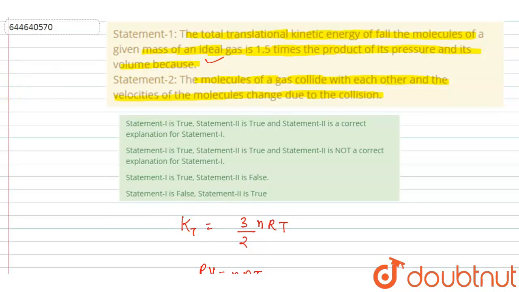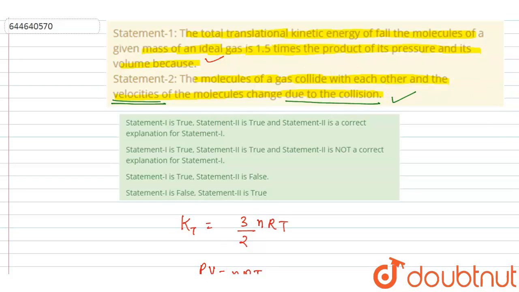Statement 2, if I talk about it, yes, if two particles collide, it's obvious the velocity will change, right? Though the collision will be elastic. We assume that the collisions are elastic, but if we are talking about the velocity, the velocity will definitely change, right? The molecules of the gas collide with each other and the velocity of the molecules changes due to their collision. Yes, it changes. So this is also true, but this is not a correct explanation for assertion 1,